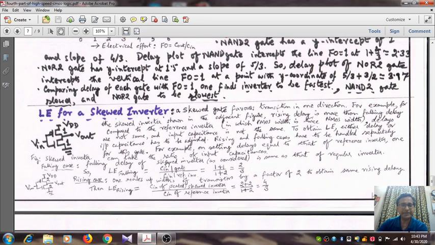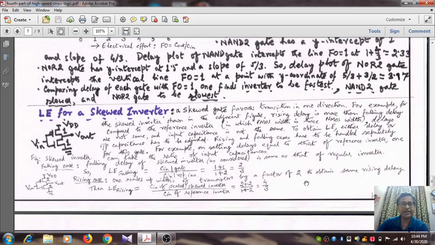Okay, so R effective multiplied by Cin will be 1 plus 1, so once again, for the falling case it will be 2 by 3, whereas for the rising case you see that the capacitance is 1 plus 1. Okay, whereas the resistance will be twice, because the width is half of that of the PMOS transistor of the standard inverter, so it will be obviously 4 by 3. So directly from the definition also you can show.